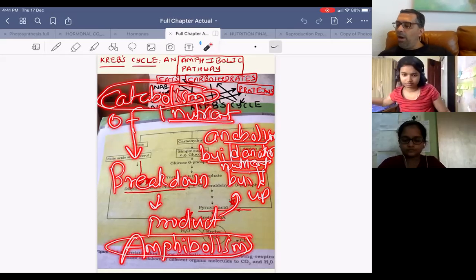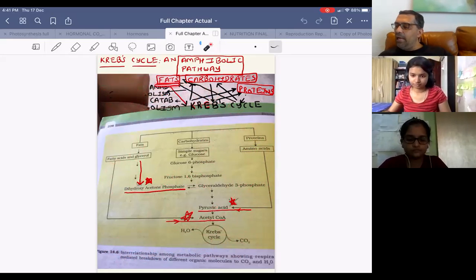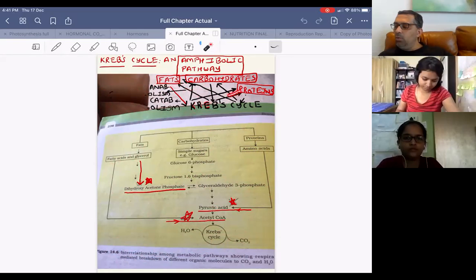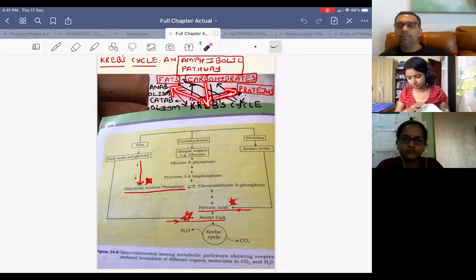So in our body, fats can break down and become a part of the Krebs cycle and get converted into carbohydrates or proteins. Similarly, proteins can break down and get converted into carbohydrates or fats. Similarly, carbohydrates can break down and get converted into proteins or fats.